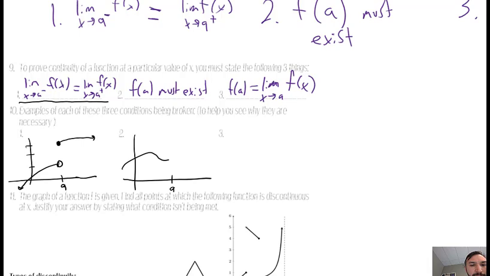So if here's a, and here's my graph, but at that instant it doesn't exist, then there's a break in that graph. So if you've got an instant where the graph doesn't exist, and that instant is what you're trying to test for continuity, then it must be there.